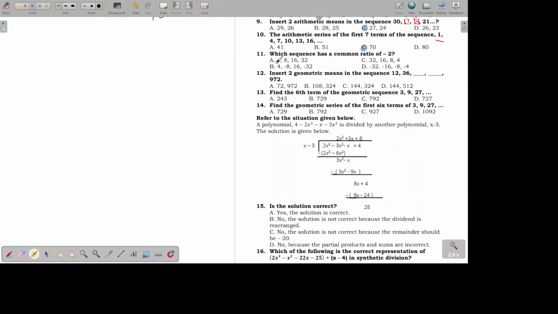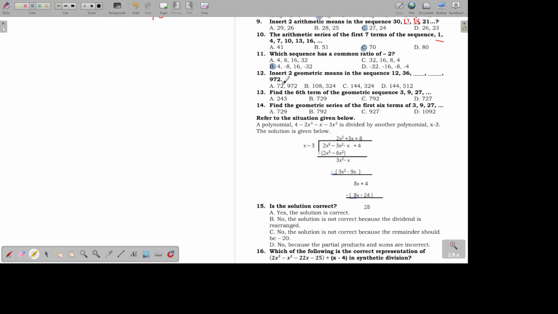So, you just have to look at the terms. So, 8 divided by 4 is 2. So, it's wrong right away because it should be negative 2. So, for letter B, negative 8 divided by 4 is negative 2. 16 divided by negative 8 is negative 2. Negative 32 divided by 16 is negative 2. So, the answer is letter B.